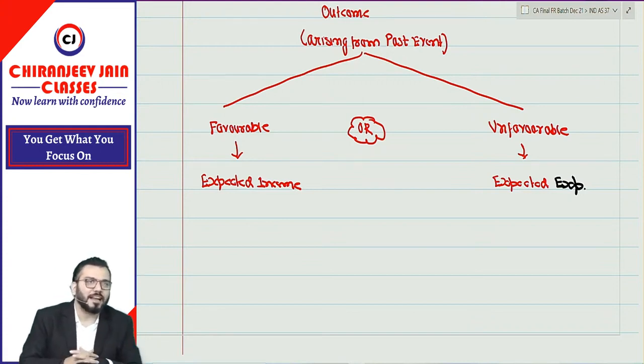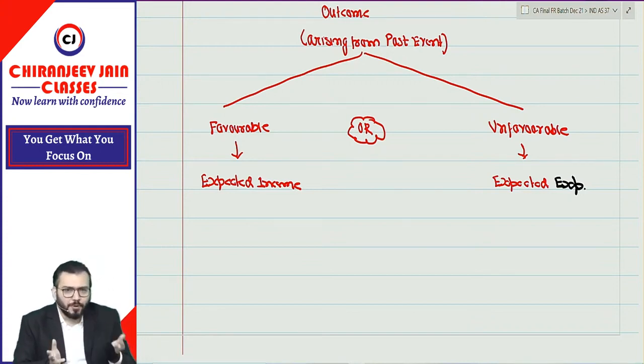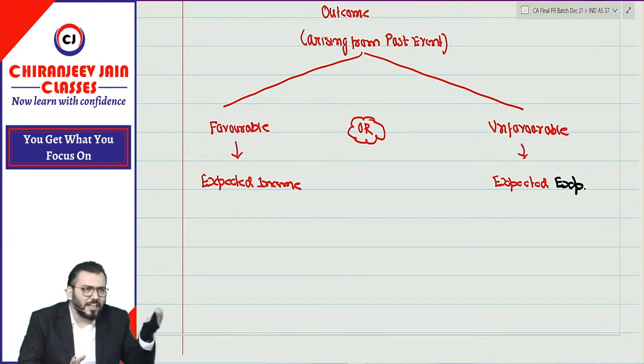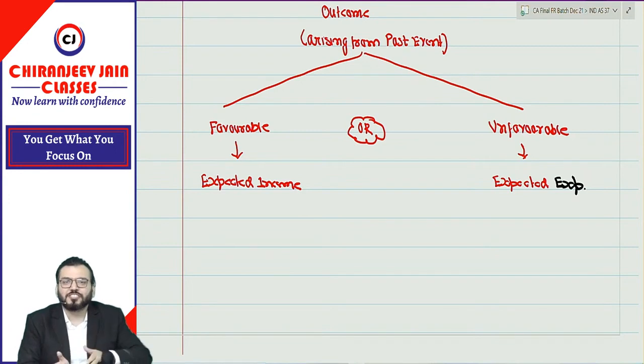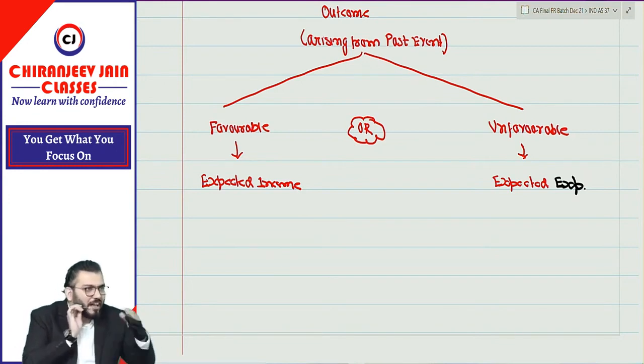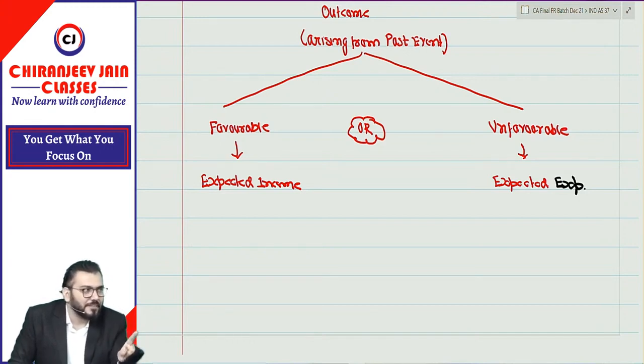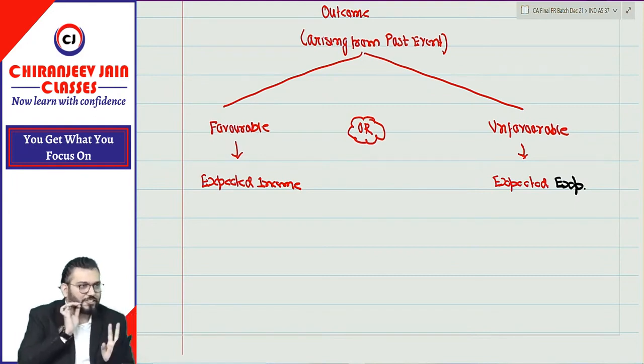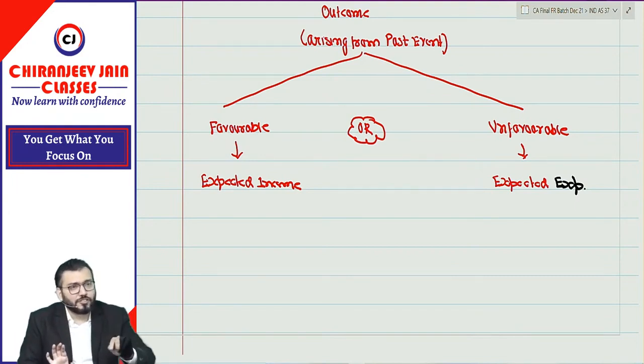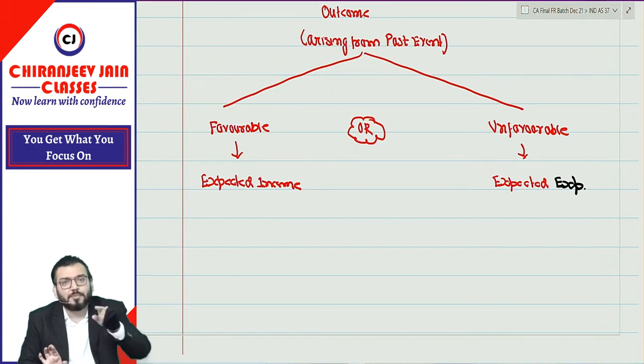What do you mean by anticipated? Probable. Probable means expected, can I say? The chances of which are more than 50%, means chances are higher. Correct? Means as per conservatism principle, we should not recognize any expected income, and we should recognize only expected expenses or losses. Correct? My question to you all, which expected expenses and losses?